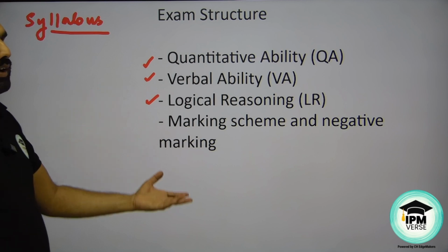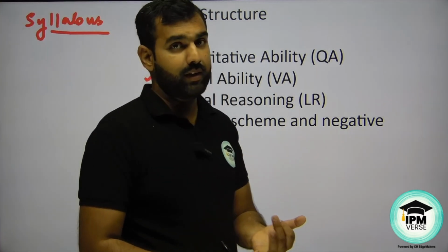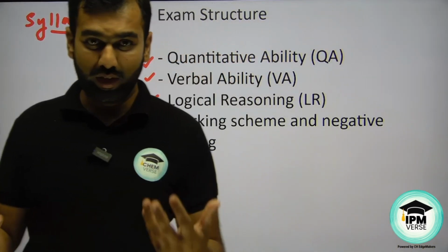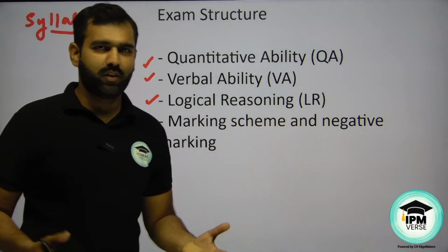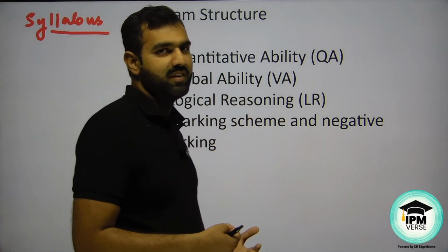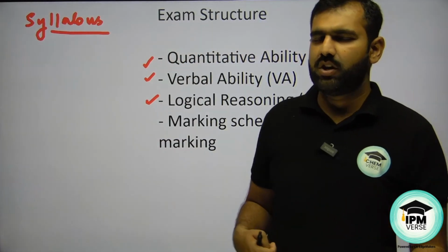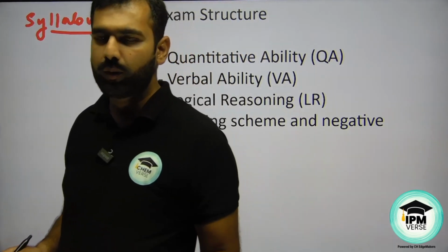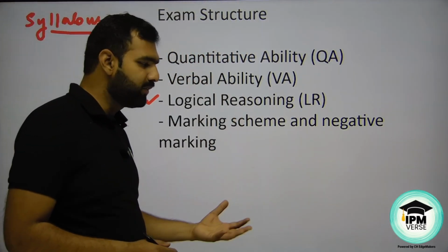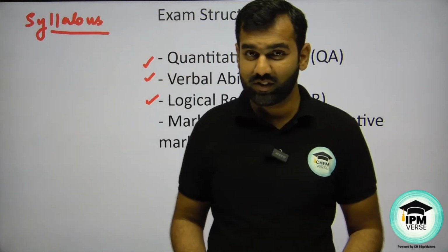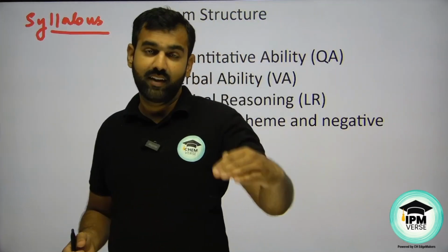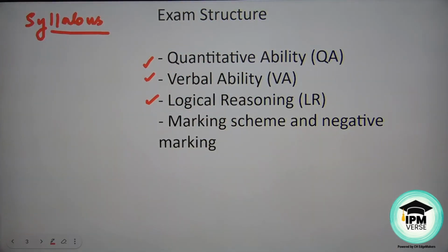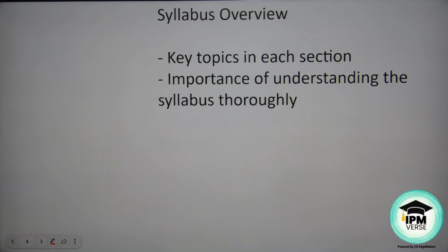Quantitative ability includes algebra, arithmetic, geometry, higher maths. Verbal ability has English usage, reading comprehension and all. LR has puzzles, arrangement based questions, data interpretation, pie charts, bar graphs, tables, etc. So a lot of things are there. First of all, go through the previous years' papers, understand the syllabus, the pattern and the level of questions, master all of that, and then we will understand what needs to be done next.